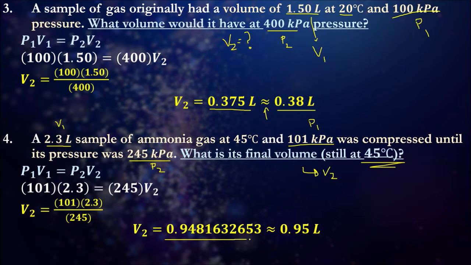That was the answer I got. Really big, long number. Read through the question again. What's the lowest number of significant figures in the question? It comes back down to being just 2. So I just round that off to 2 significant figures. As that's 8, I round up, so I get 0.95 liters as my answer.